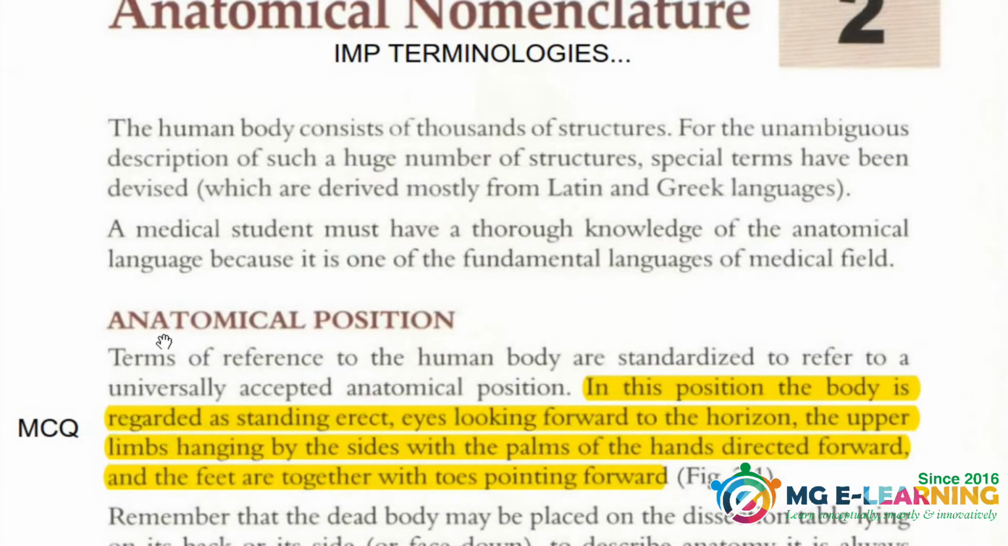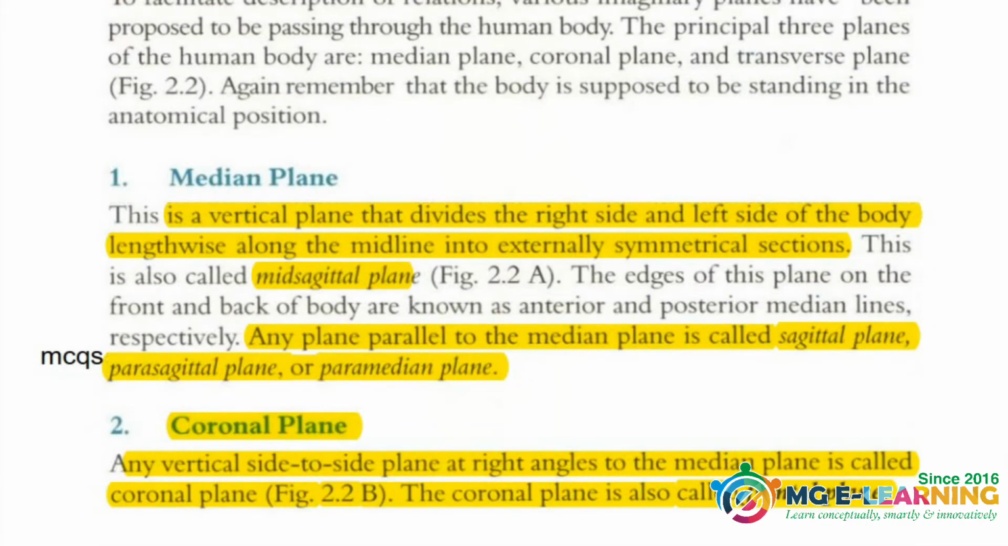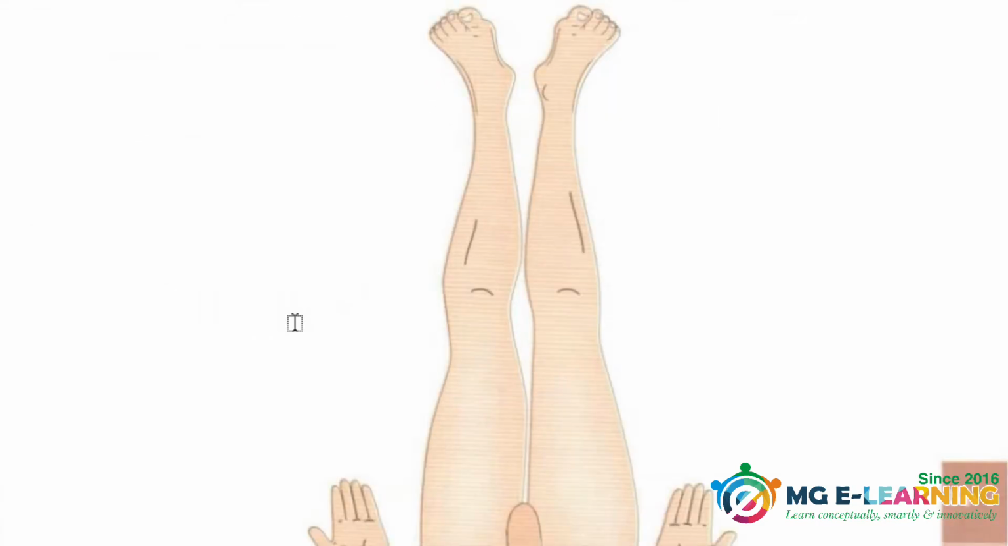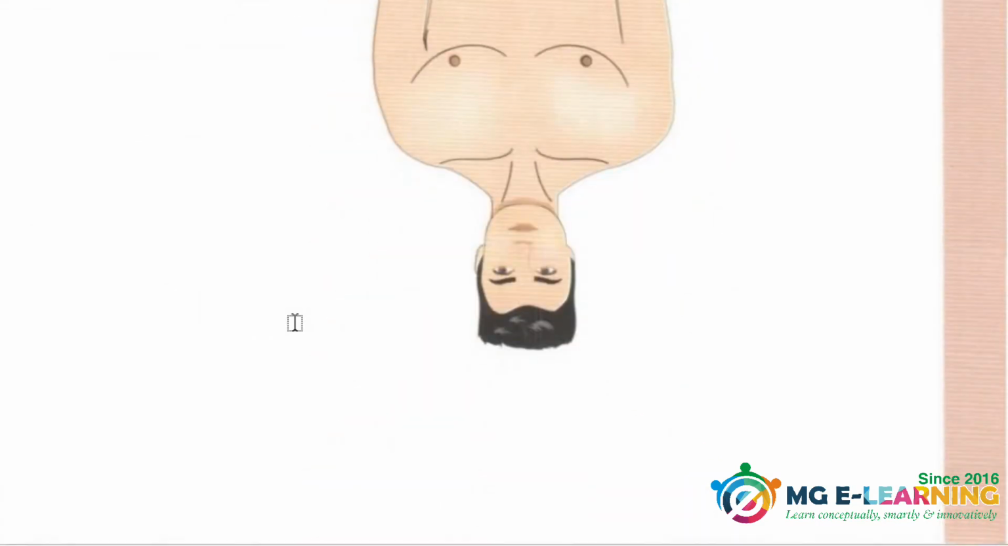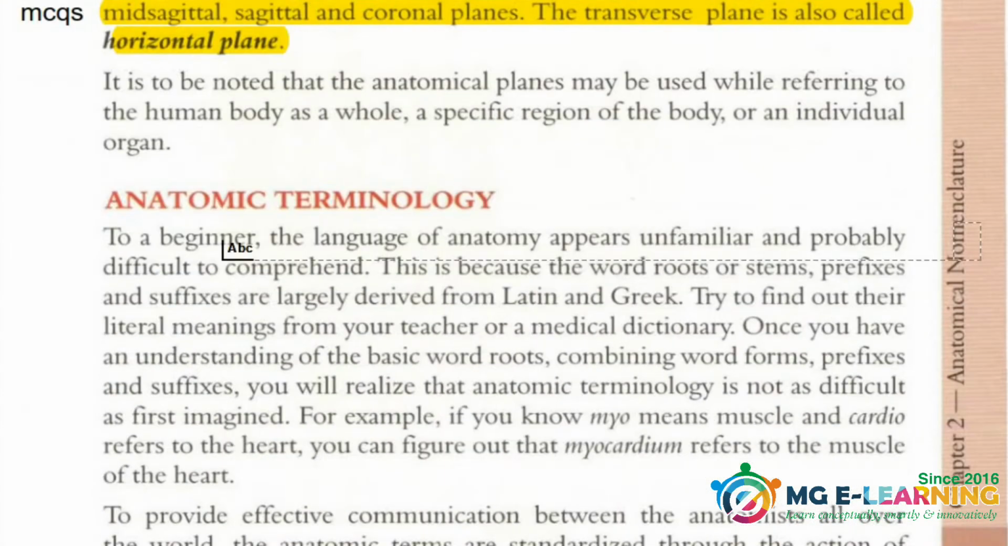First of all is the definition of the anatomical position. This is very important. Next is the planes of the body. This is a very important topic from your SCQ point of view. You need to know the definitions for your MCQs as well as this question for your SCQ. You have to do all the diagrams from this chapter, the transverse plane, and this is an important MCQ point.